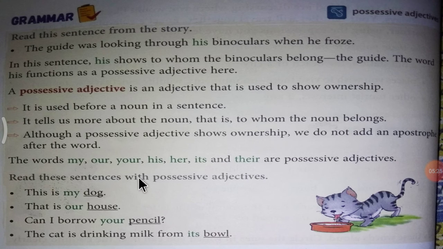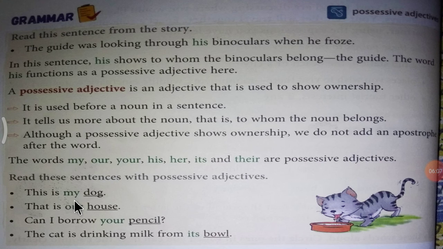Read these sentences with possessive adjectives. See here. This is my dog. That is our house. Can I borrow your pencil? The cat is drinking milk from its bowl.